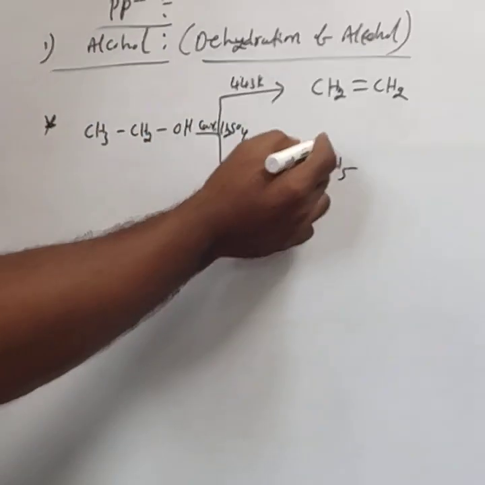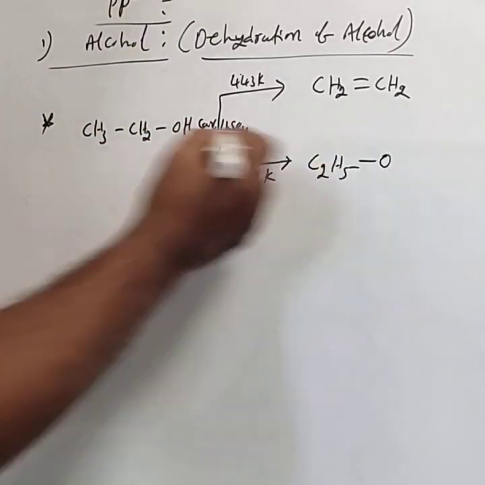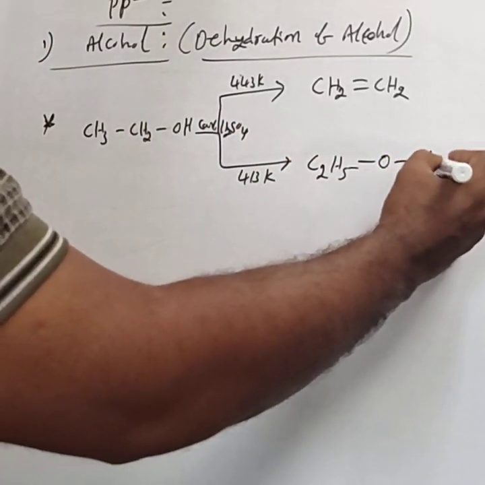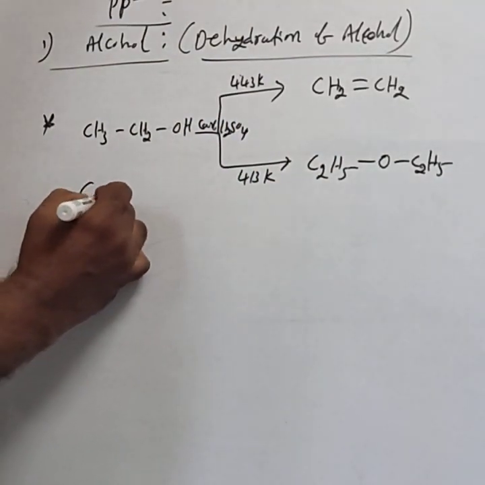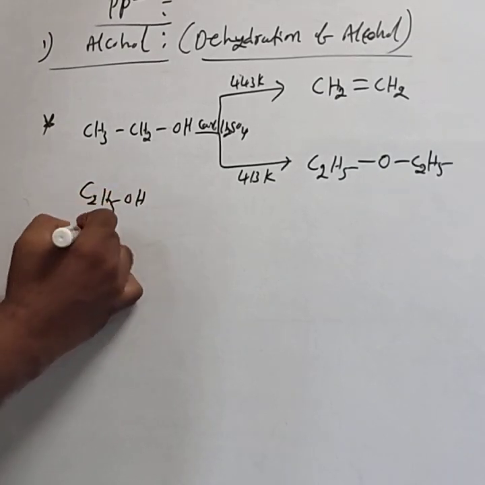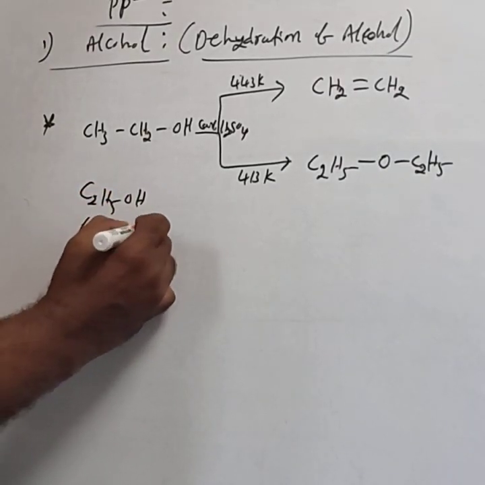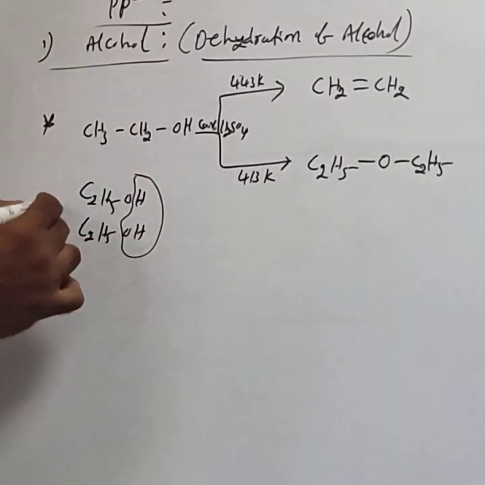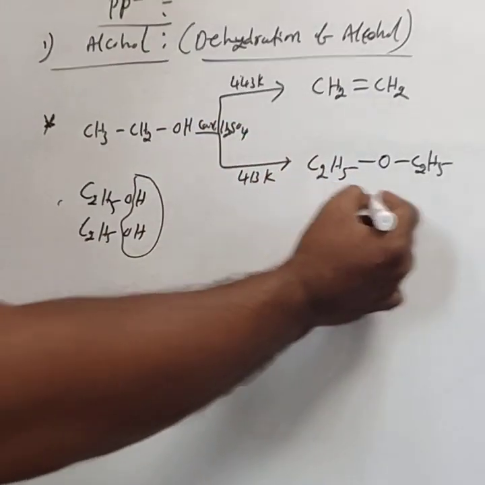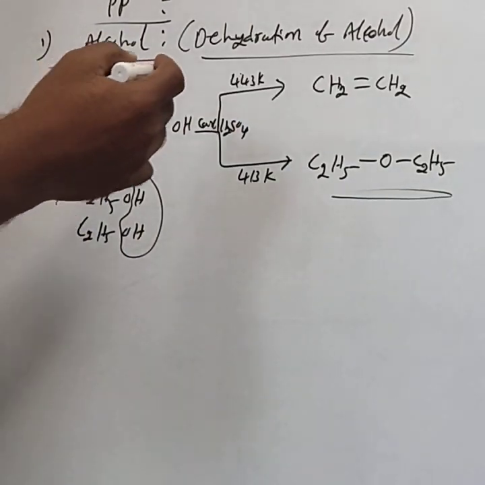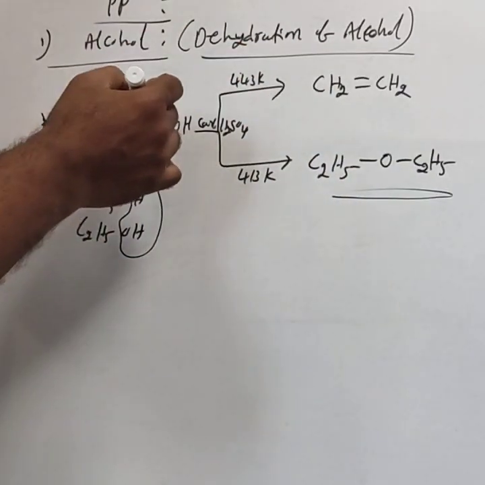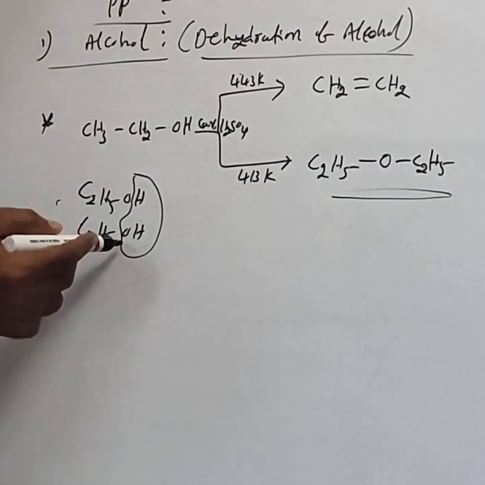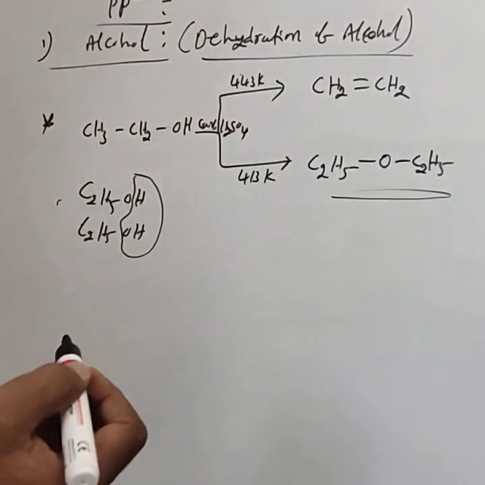CH3CH2, taken as C2H5, plus one more ethyl alcohol molecule, C2H5OH. Another C2H5OH, and removal of water takes place. Two ethyl alcohols are consumed for the formation of ether. For alkene, only one alcohol; for ether, two alcohol molecules. The removal of a water molecule results in the formation of the ether.